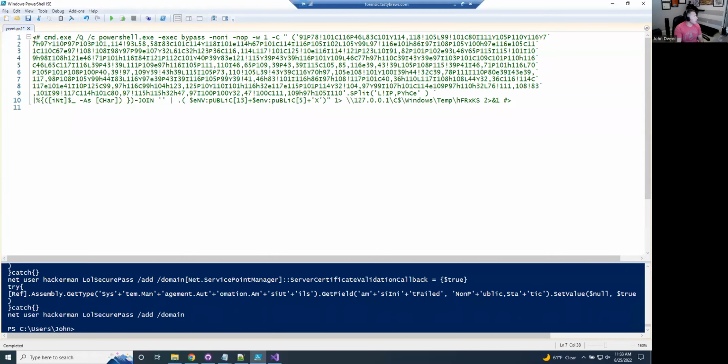Okay, so here's our command. Hopefully this is big enough for you guys to see. We're using command to basically do our normal PowerShell loader. And then we have our Klingon blob here of just letters and numbers. It doesn't look like base 64, right? Because it's a mix of all these different things, and it doesn't look compressed in any way.